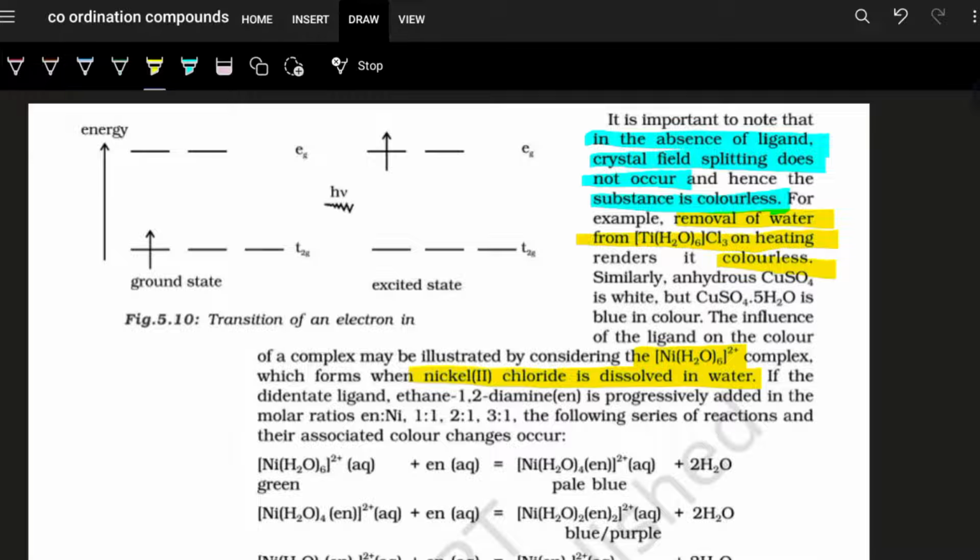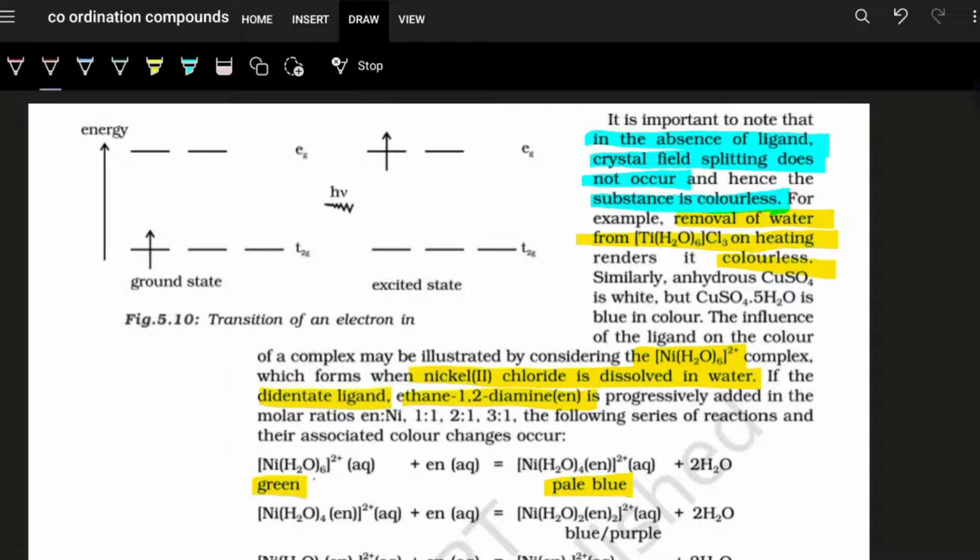Now, if a didentate ligand is attached, like en, ethane-1,2-diamine, then what will happen? So one by one, if you keep on introducing en to the structure, what is happening? You can see this green color goes to pale blue, and en is a didentate ligand,